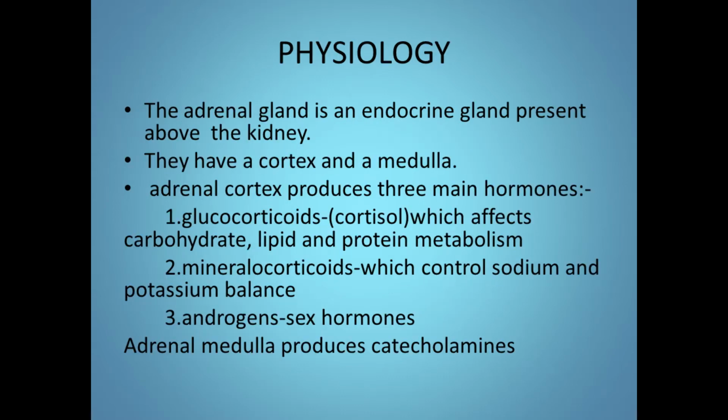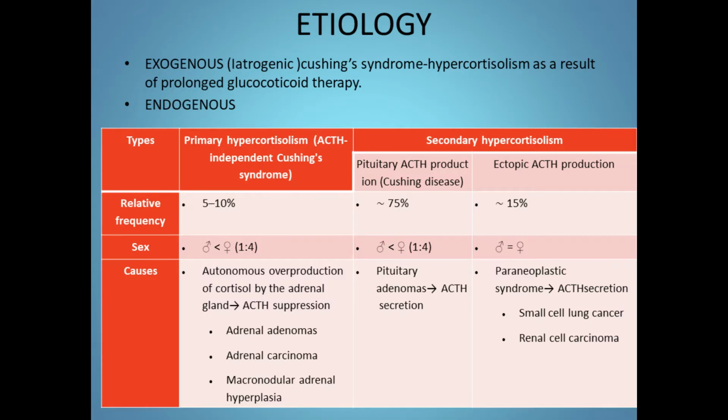So, let's look into a brief physiology of adrenal glands. The adrenal gland is an endocrine gland present above the kidney. They have a cortex and a medulla. Adrenal cortex produces three main hormones. The first one is the glucocorticoids, which produce cortisol, which affects the carbohydrate, lipid, and protein metabolism. Mineralocorticoid, which controls the sodium and potassium imbalance, and androgen, which produces sex hormones. Adrenal medulla produces catecholamines.